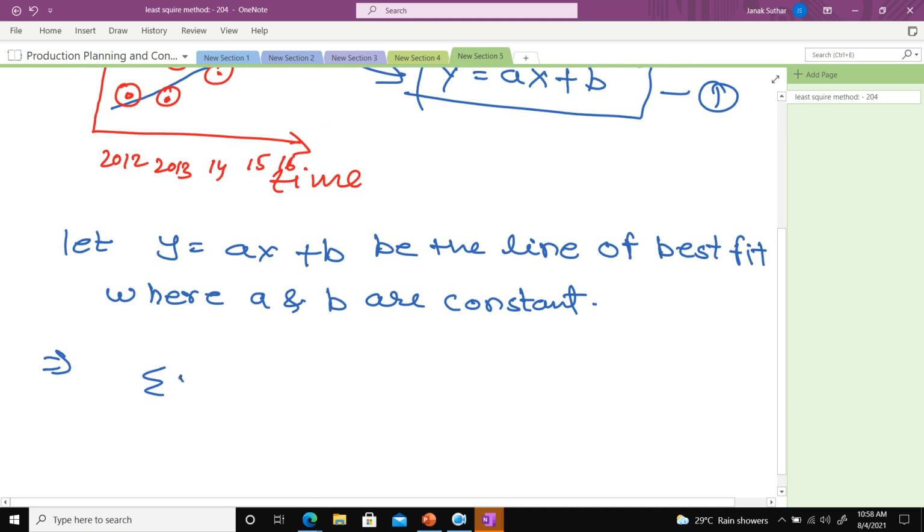So if n is equal to the number of periods, can I write summation y, i is equal to 1 to n, this represents the period, is equal to a summation i is equal to 1 to n x plus b times n? Can I write like that, class?